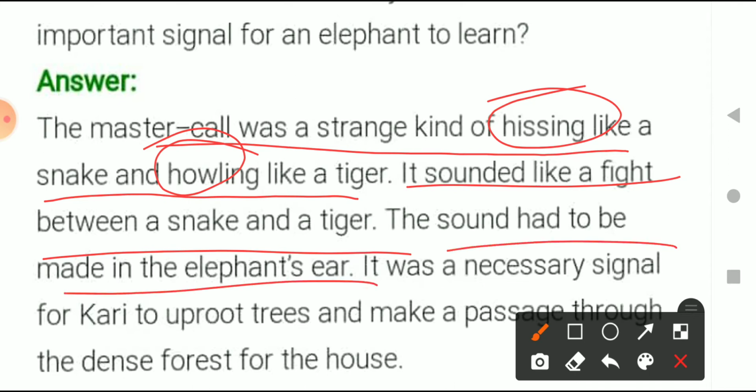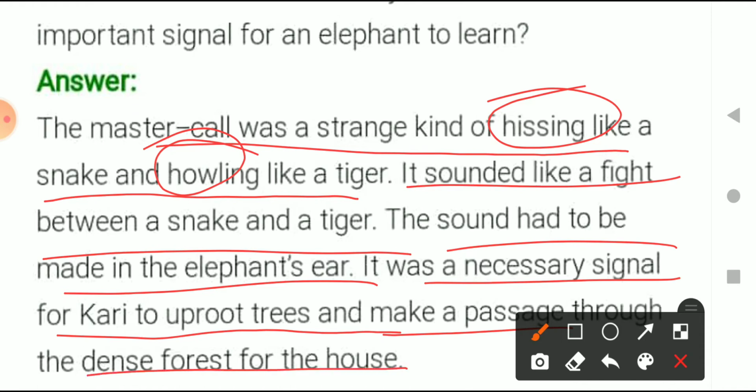It was a necessary signal for Curry to uproot the trees and make a passage through the dense forest for the house. So why was the master's call important? It was important because it was a signal for the elephant to understand that his master is in danger, and he would uproot the trees in front of him, and by uprooting every tree he passes, make a passage through the dense forest.